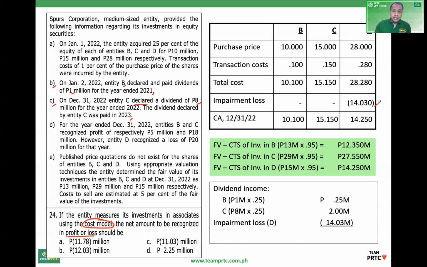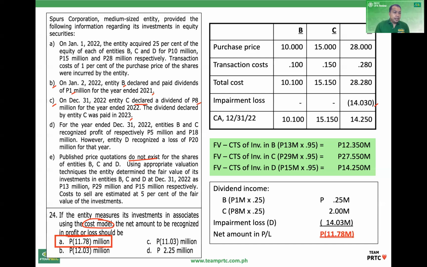So net amount in P&L. Okay, net loss, net expense. So number 24, letter A. Okay, 24, letter A. So again, since published price quotations do not exist, pwede nating magamit yung cost model. Okay, so again, for convenience, yan, cost.